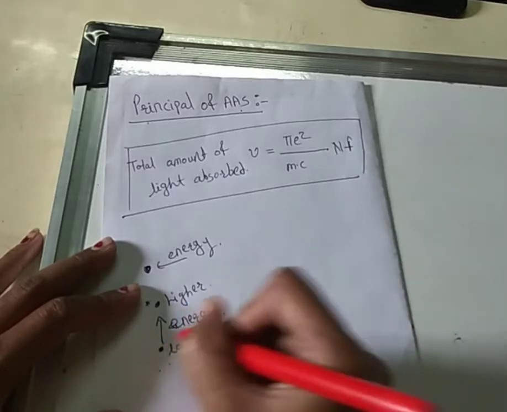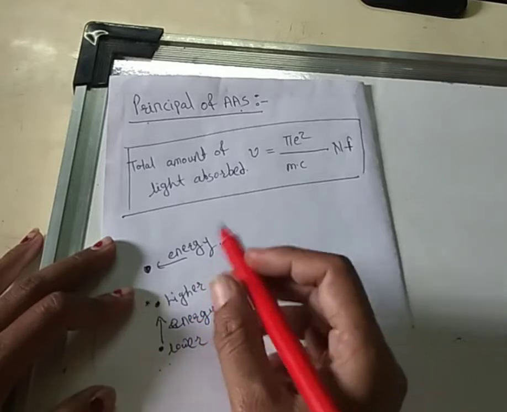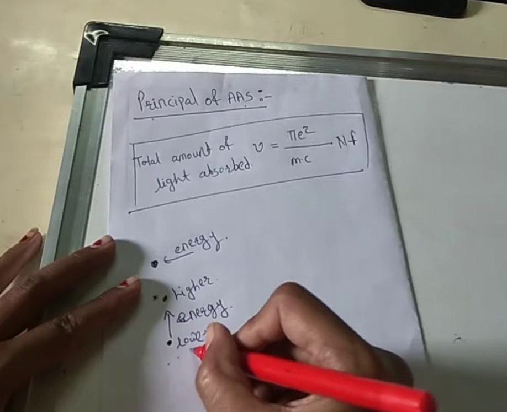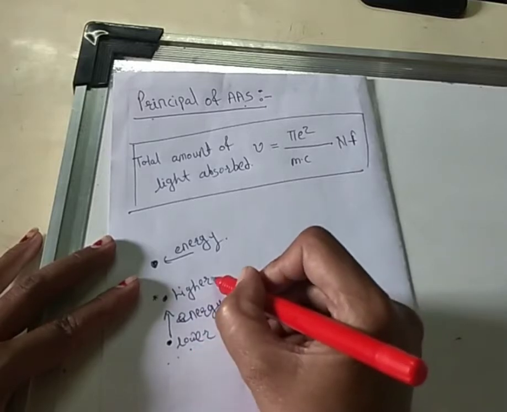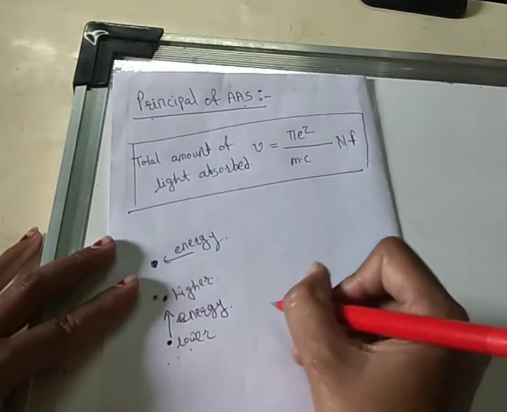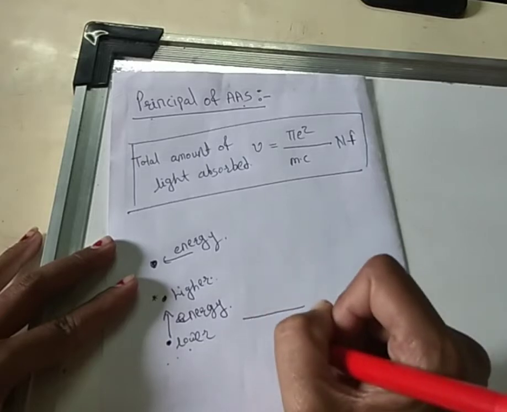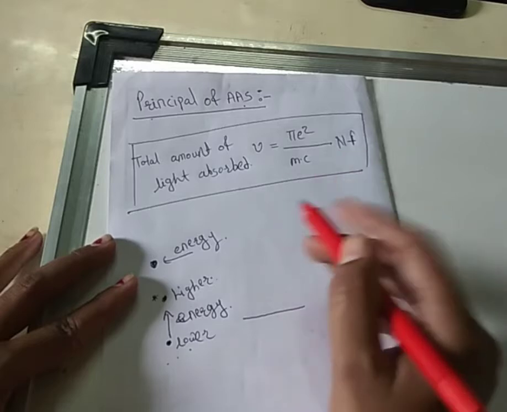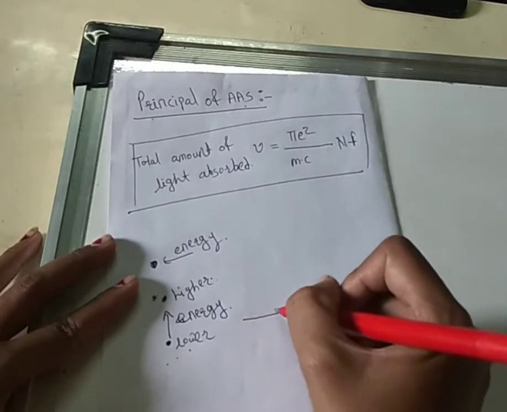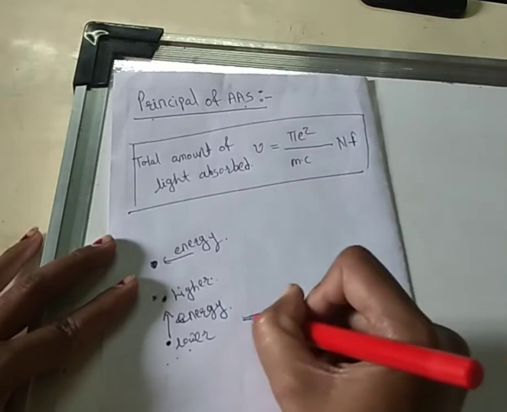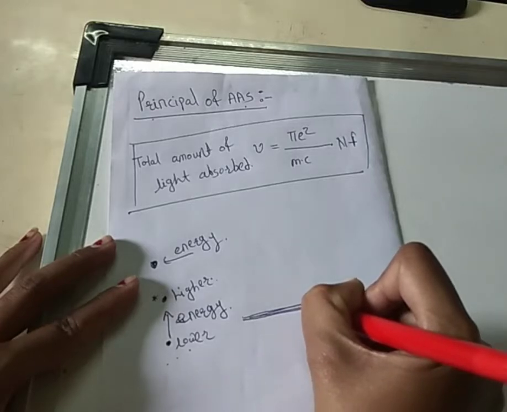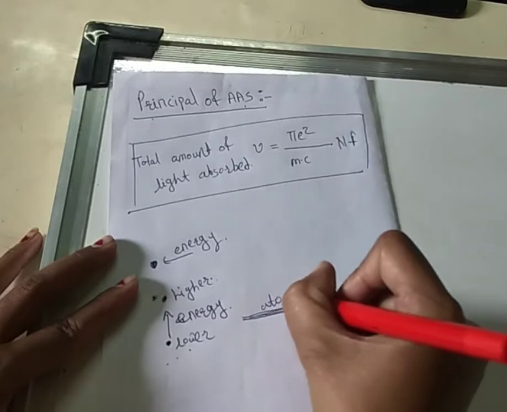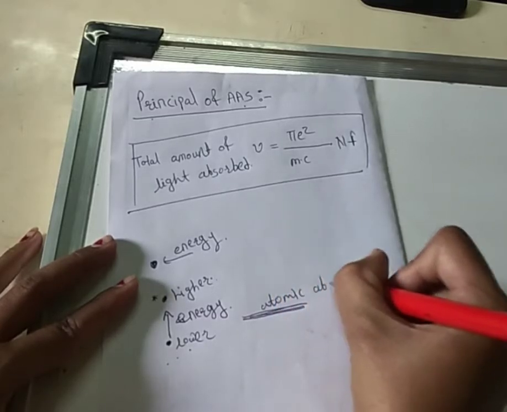That particular atom has only electronic transition from lower energy state to higher energy state, and the unexcited atom gives spectral lines in the output. This is called the atomic absorption spectra.